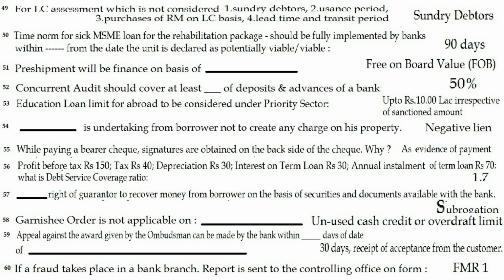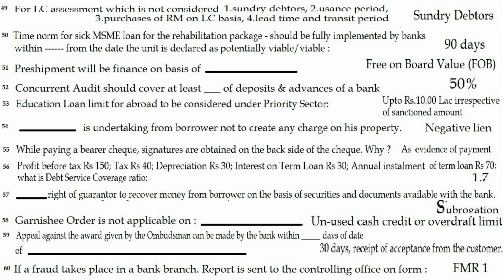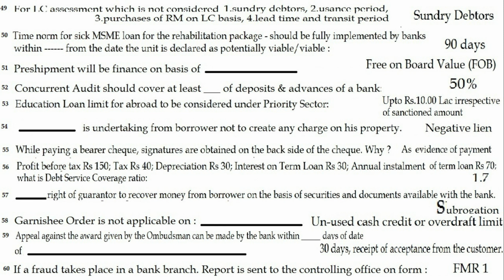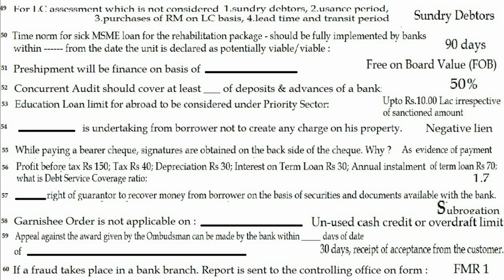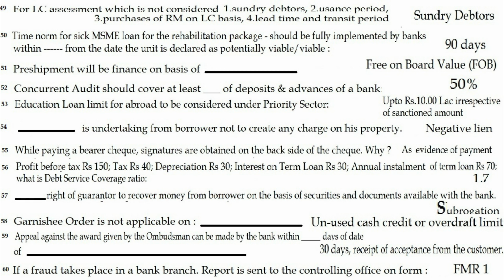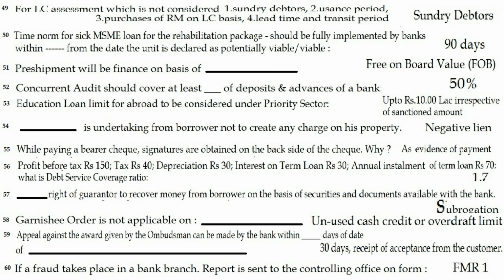Question 56. Profit before tax is rupees 150, tax rupees 40, depreciation rupees 30, interest on term loan rupees 30, annual installment of term loan is rupees 70. What is debt service coverage ratio? The formula for DSCR is profit after tax before depreciation and interest, and that is to be divided by interest plus installment. The answer is 1.7.